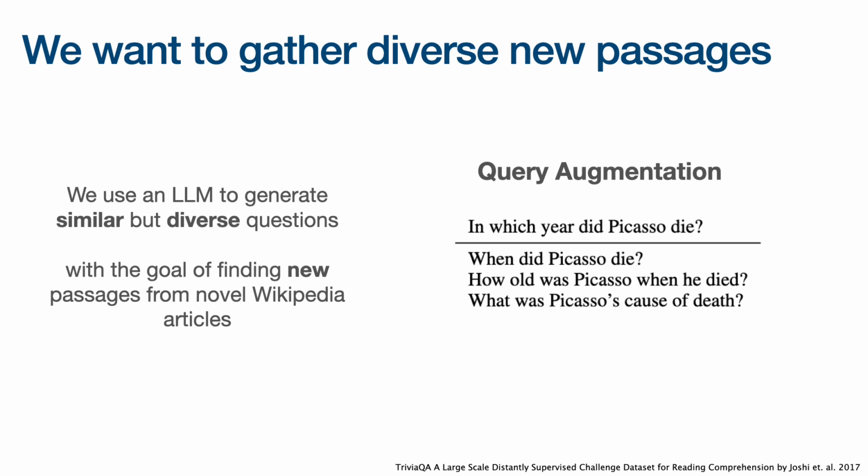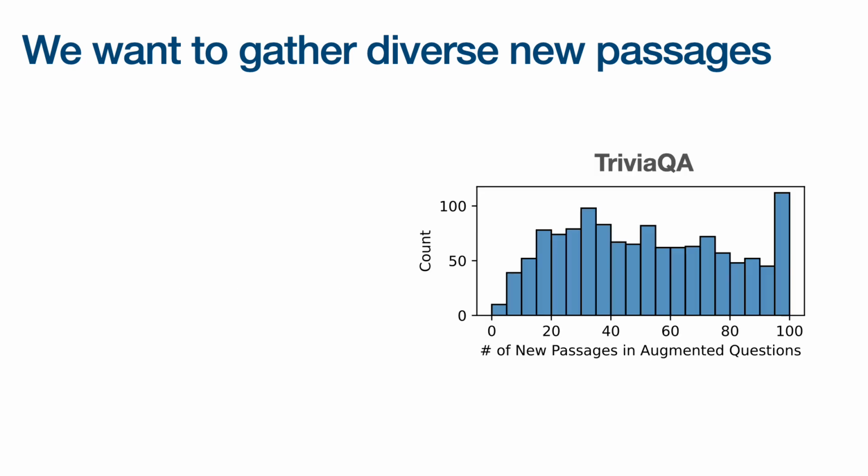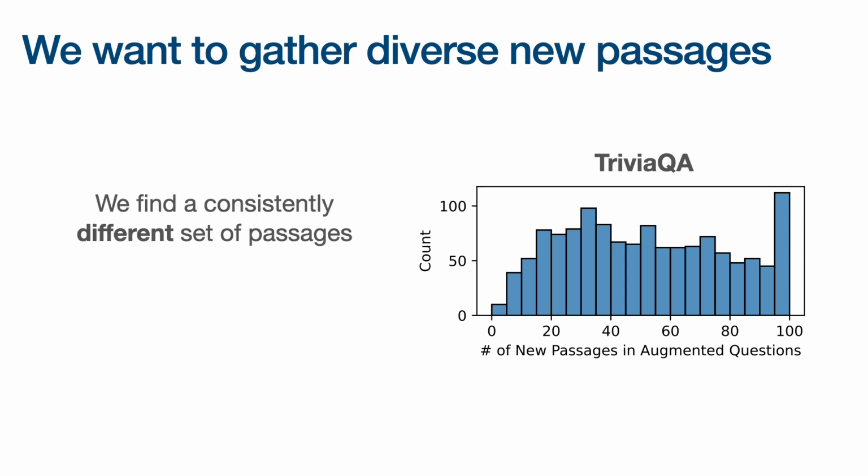But how well do they work in retrieving new passages? Here we see a plot of TriviaQA searching over Wikipedia for each of these augmented questions, where the x-axis shows the number of new passages that the augmented question retrieved compared to the original. We consistently find a new set of passages, pretty evenly distributed between 0 and 100. This is because the corpora contain redundant information.